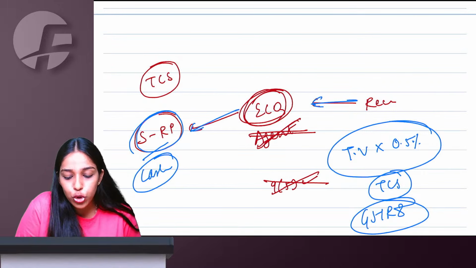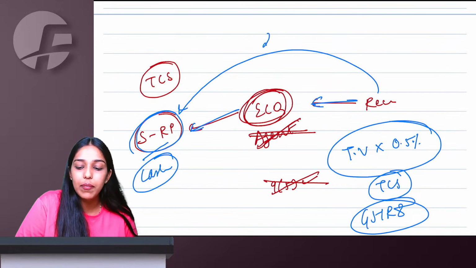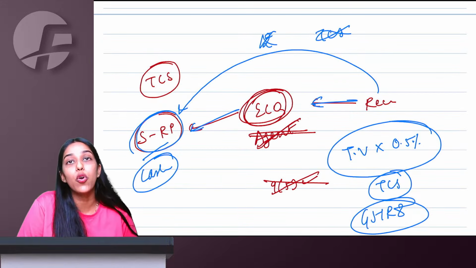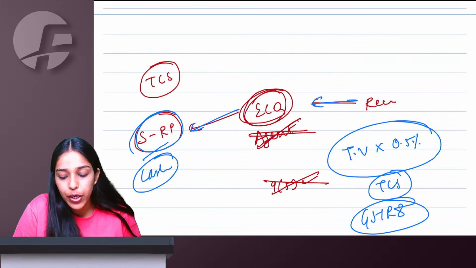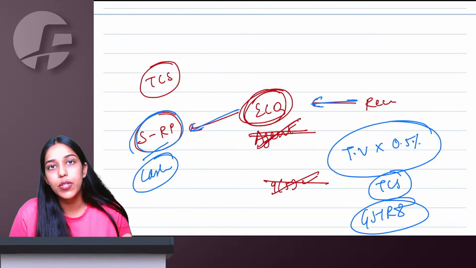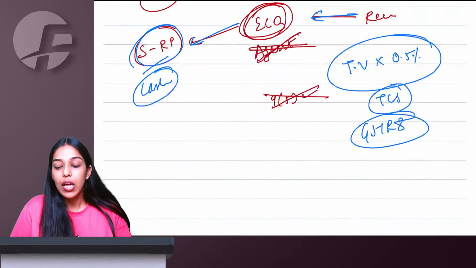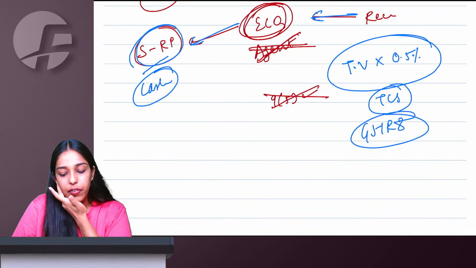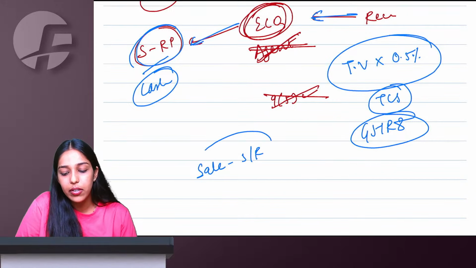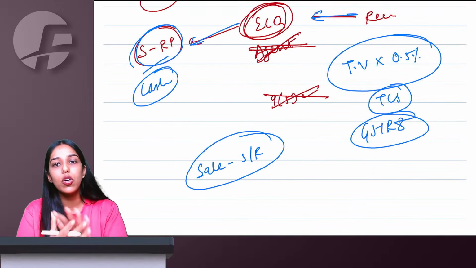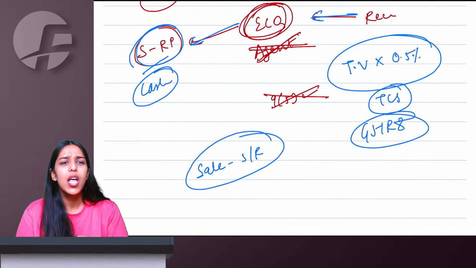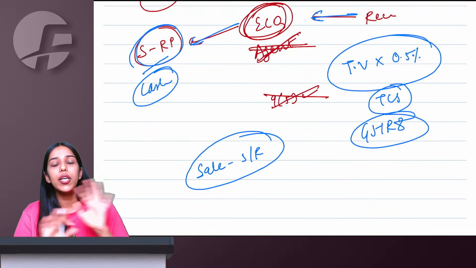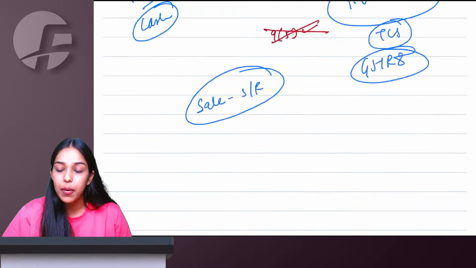Money should flow through the e-commerce operator. If the recipient is directly making payment, then TCS provisions will not come. Second, the e-commerce operator should not act as agent. If 9(5) applies, then TCS will not come. Other than 9(5), whatever is the sale minus sale return, the net sales for the month, on that 0.5% TCS will be collected. If sale return is more than sale, then it is zero, ignore, no TCS for that particular month.